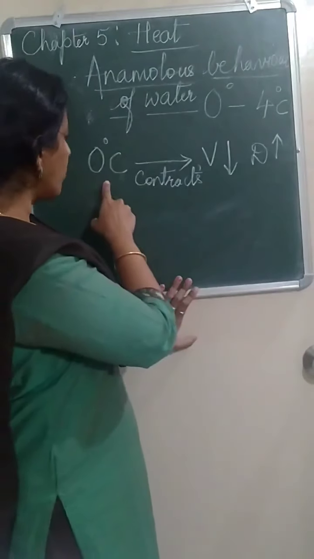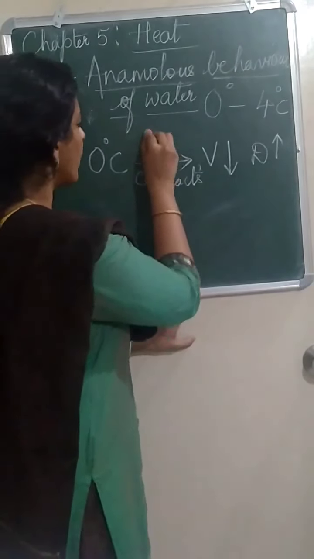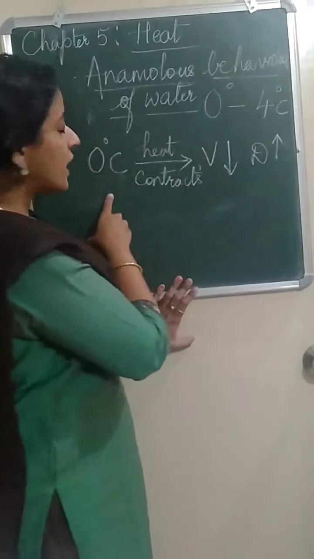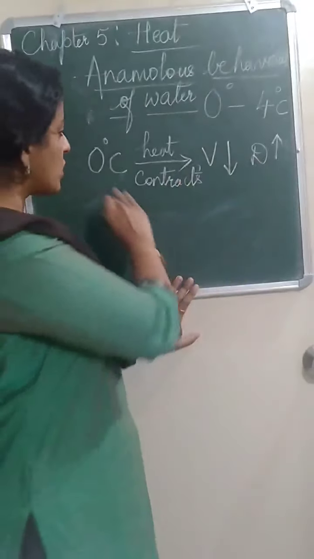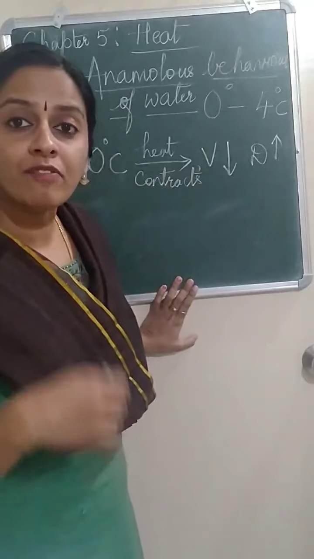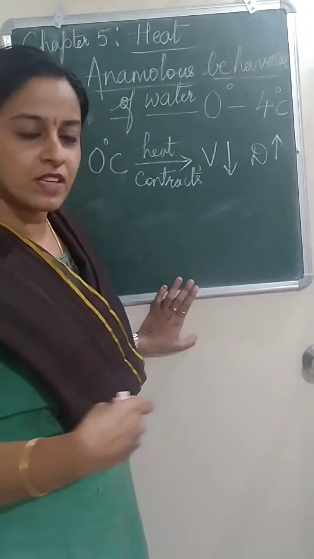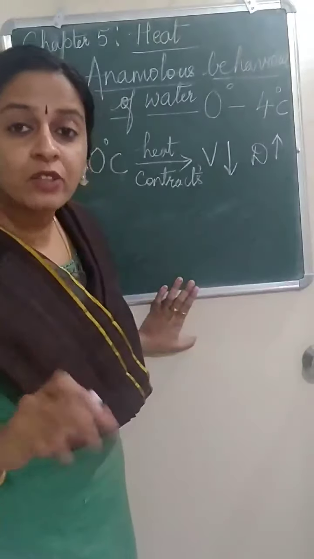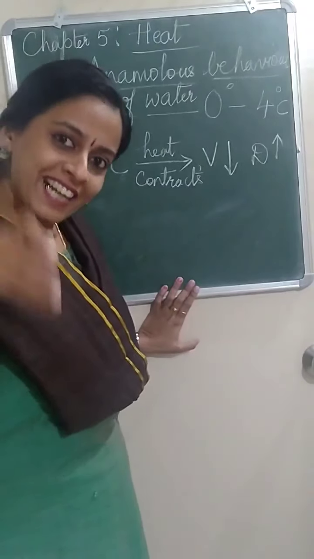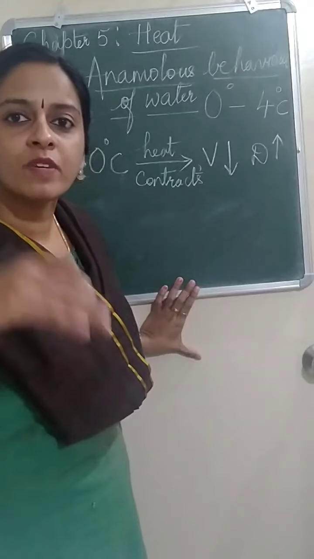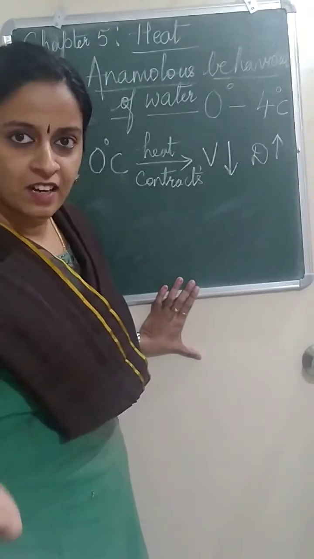Understood? So if you heat water from 0 degrees Celsius, instead of expanding, the water will contract. Ulta happens. If it contracts, what happens? The volume decreases. Volume decreases means density increases. Understood?